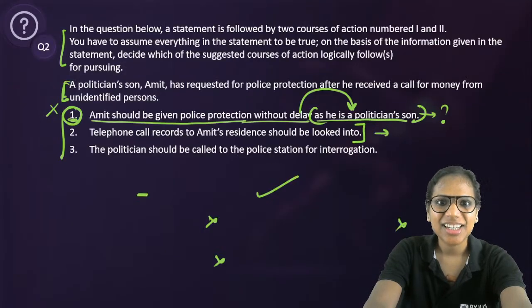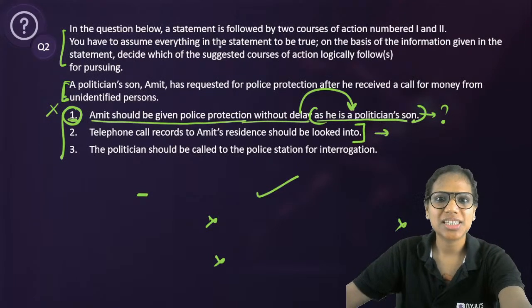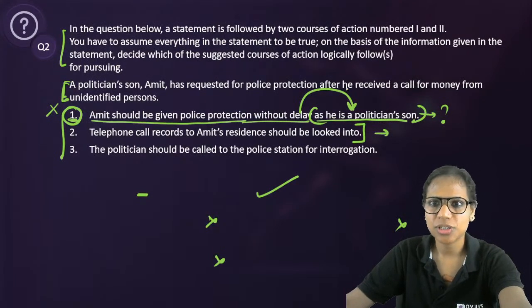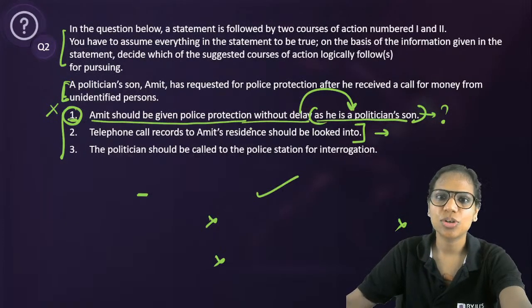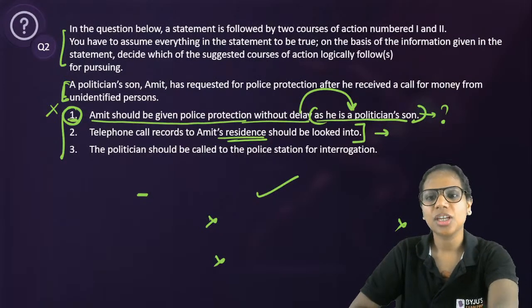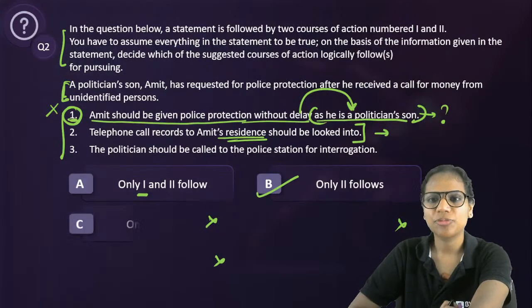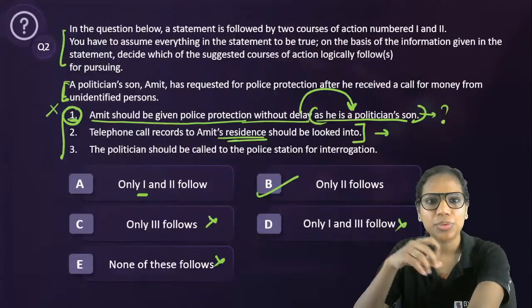Just a second. Telephone call records to Amit's residence. Okay, requested after he received the call from unidentified persons. Call records to Amit's residence should be looked into. You are right that it could have been made on his personal number.